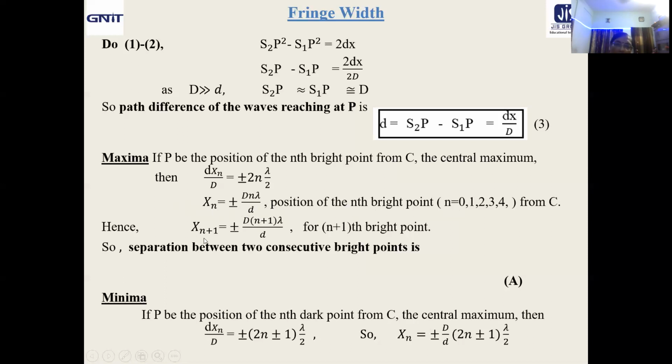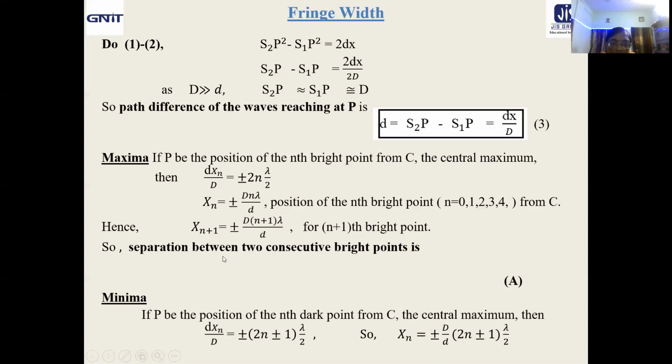If you replace n by n plus 1, that means you are considering the consecutive point. What you will find out? Plus minus D, n replaced by n plus 1, lambda by d. So it is for the n plus 1th bright point. This is for the nth bright point. This is the consecutive bright point, the n plus 1th bright point. You can do in terms of n minus 1 also.